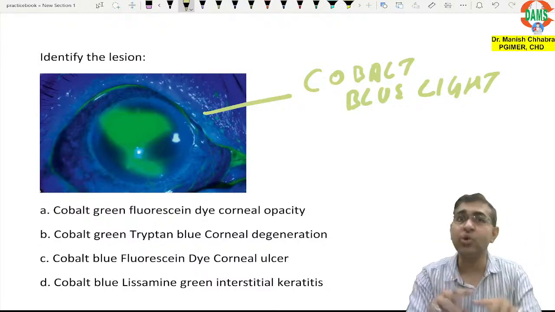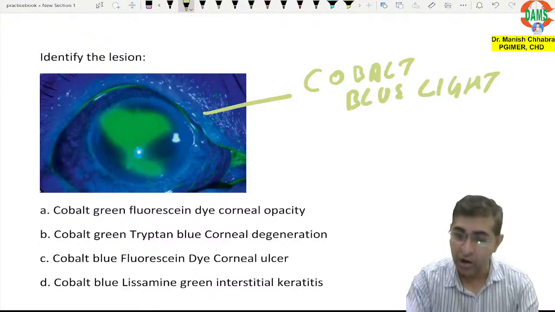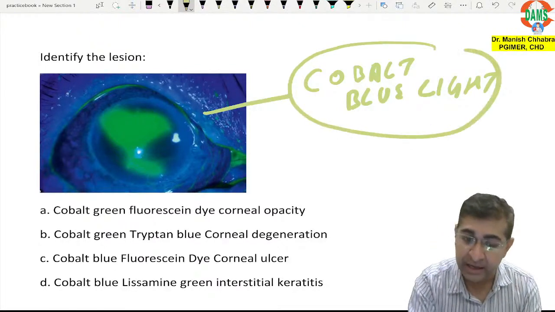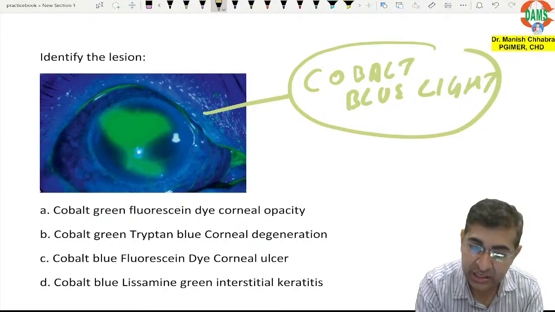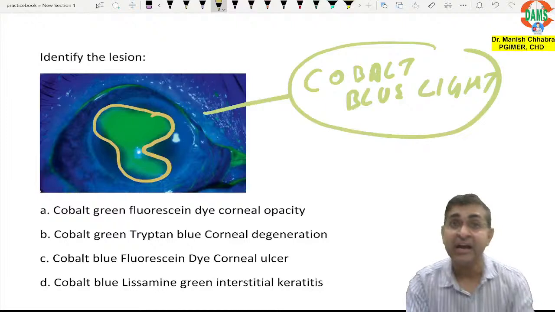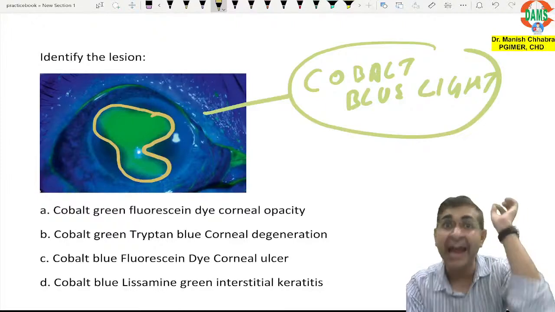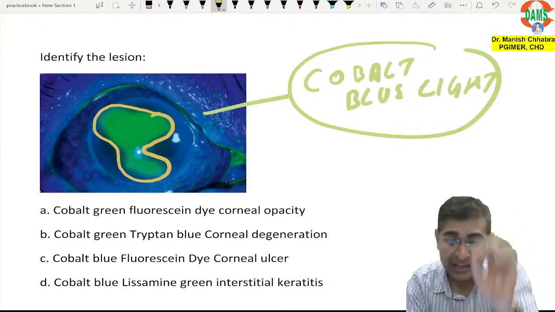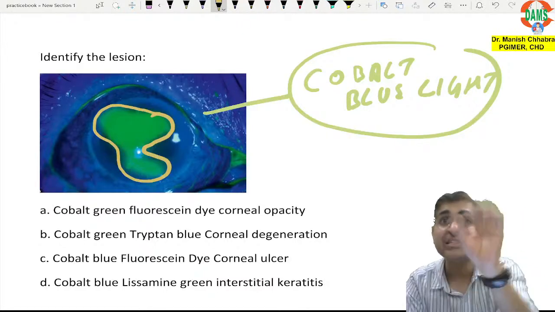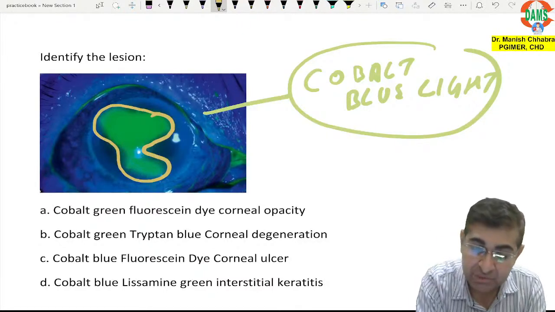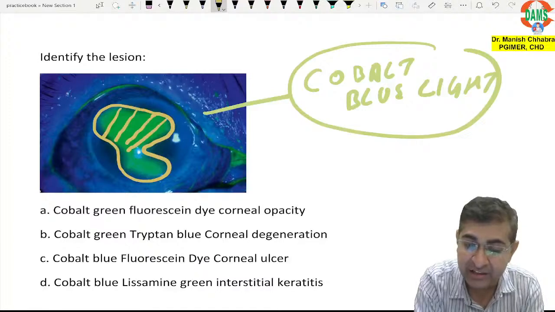This is known as fluorescence. Now this is cobalt blue light, and since you can see that this entire area is green, it tells me that the fluorescein dye has entered the cells in this region. So there must be an epithelial defect in this region.